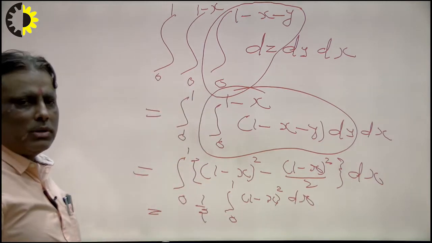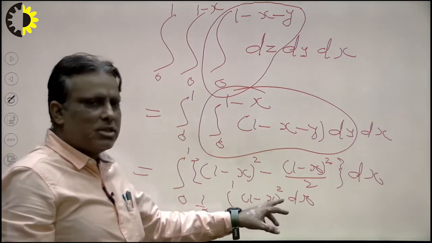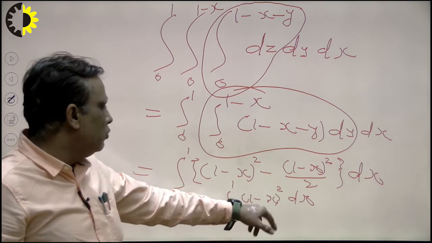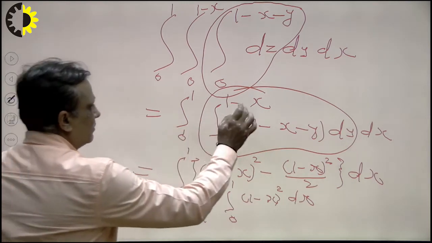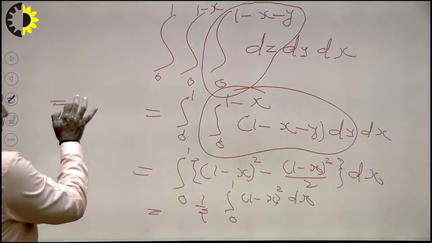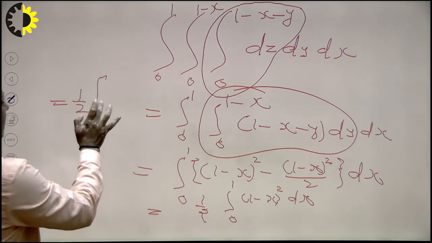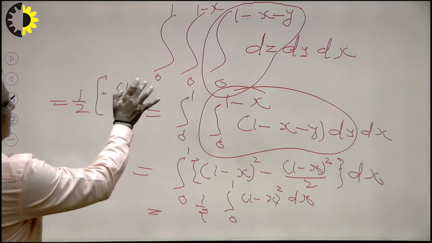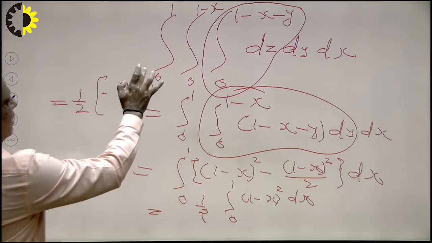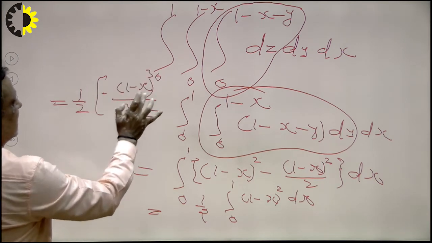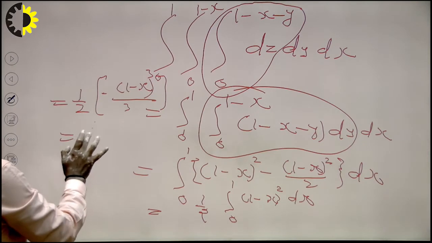So how to solve such type of problem? Integration of this will be (1 minus x) whole cube, I write here, 1 by 2, and 0. This integral is minus (1 minus x) cube upon 3. Upper limit minus lower limit, the answer will be 1 by 6 here.